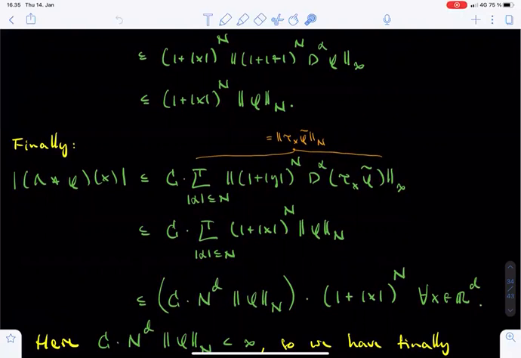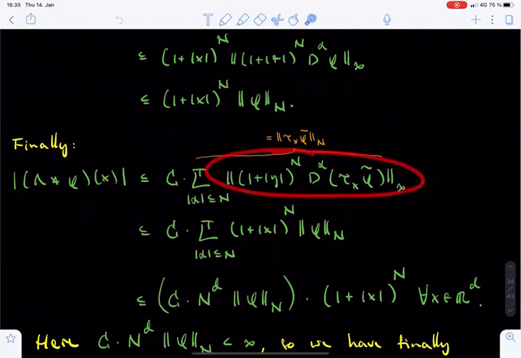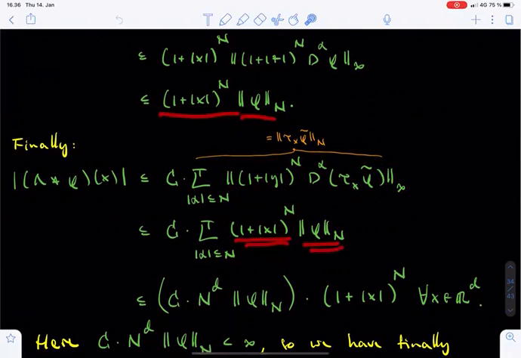First, this expression was bounded by c times the n norm of tau x of tilde phi, whose definition we wrote out explicitly as the finite sum you can see here. Second, just above, we obtained an upper bound for each of the individual terms in this sum. The upper bound was of the form 1 plus the norm of x to the power n times the n norm of phi.